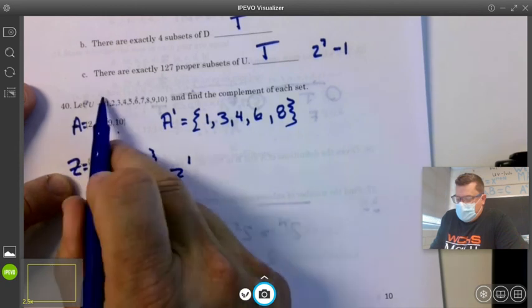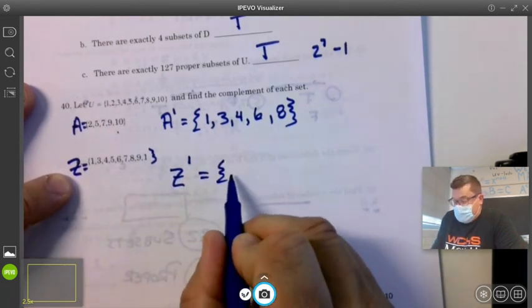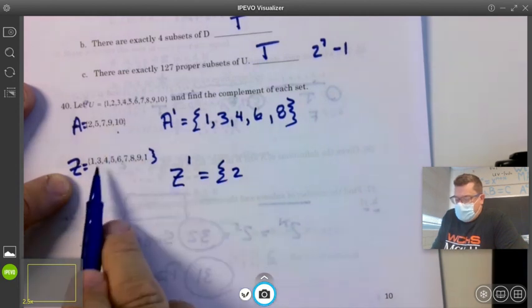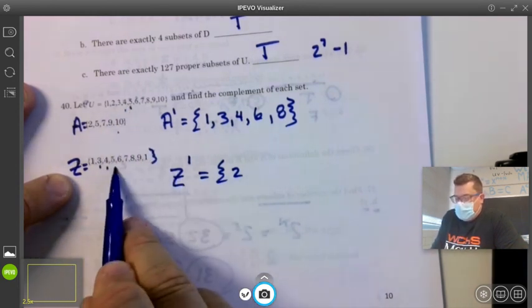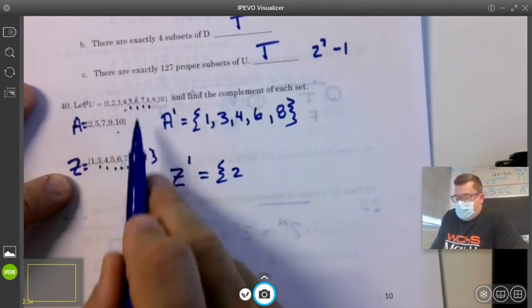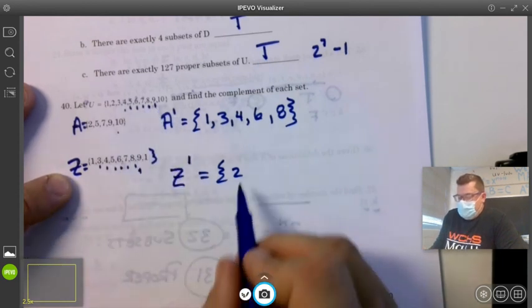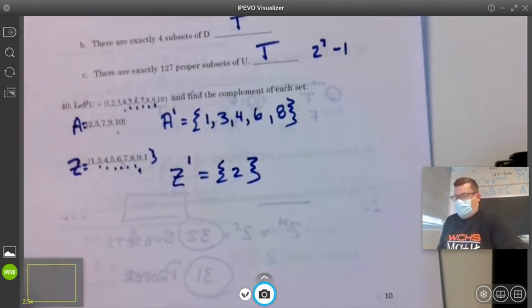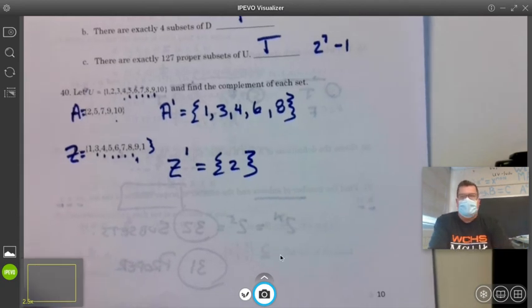Yes. 2, is it in Z? No, so it is in not Z. 3, check. 4, check. 5, check. 6, check. 7, 8, 9, and 1 again. So 2 is the only value in not Z.